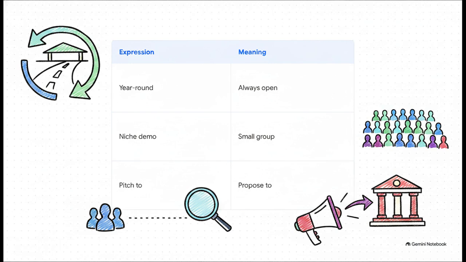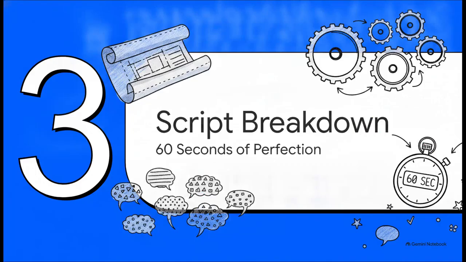You'll want to add these to your mental whiteboard too. Year-round accessibility is just a fantastic phrase when you're contrasting a solid infrastructure project against something outdoors. Niche demographic, that is the absolute perfect, polite way to point out that the other option really only helps a tiny group of people. And finally, using pitch, like, let's pitch this proposal to the city council, shows you genuinely understand how local governance works. Section 3. Deep dive script breakdown, 60 seconds of perfection.